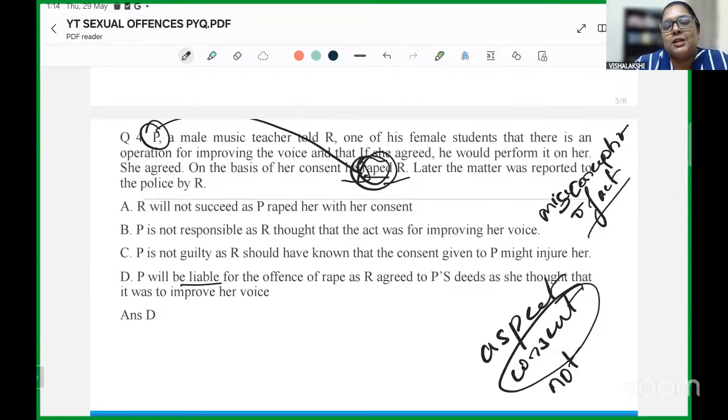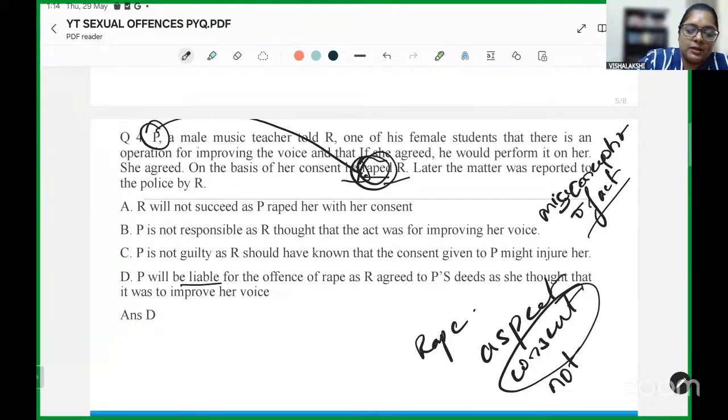Of course, the explanation is that the way she gave consent was on the basis of a misconception of fact, and therefore it is not consent. And if an act of intimacy is committed without consent, it is considered to be rape.